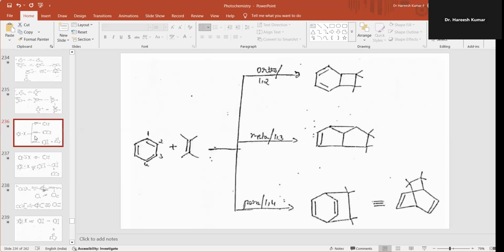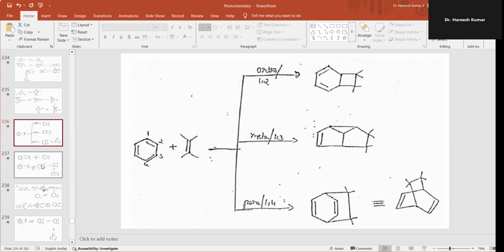Here I am taking a few more examples. An alkene is added to benzene at 1,2 or 1,3 positions, giving different products. Ortho attack gives a cyclobutene, meta attack gives a tricyclic moiety, and para attack gives a bicyclic moiety.